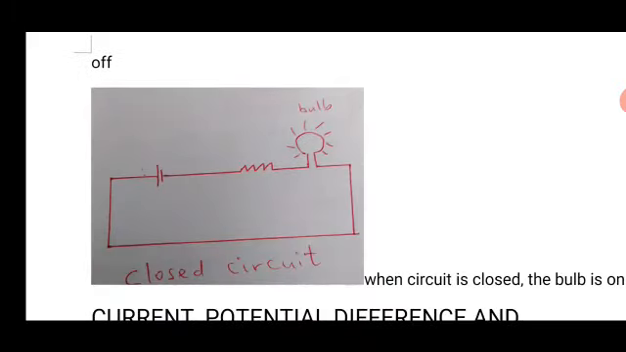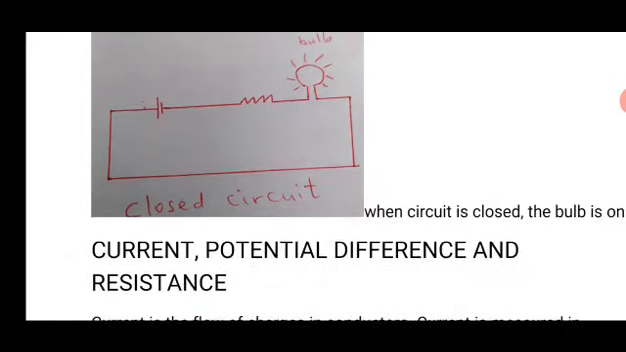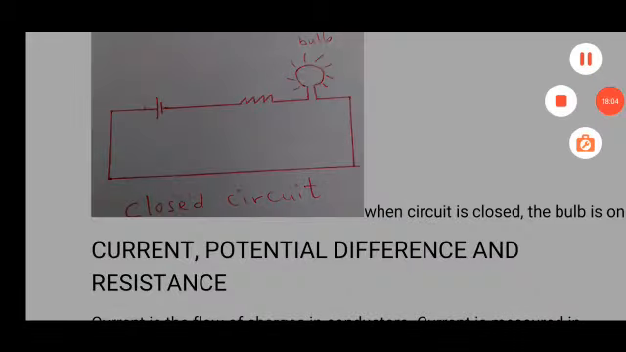This is a diagram representing a closed circuit. As you can see here, the switch has been put on. It has been pressed, and you see there is a continuation in the connection of the conductor. There is no gap, there is no breakage, and you see that the bulb is on here. You see the glow, the sign that the bulb is on. When the circuit is closed, the bulb is on.